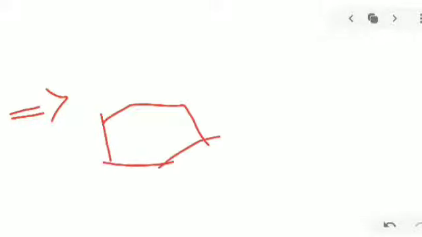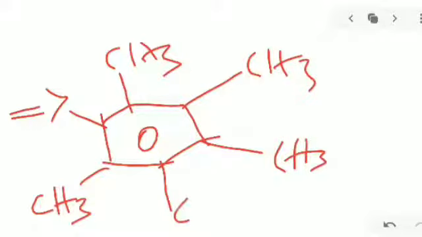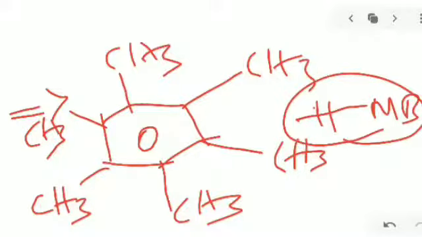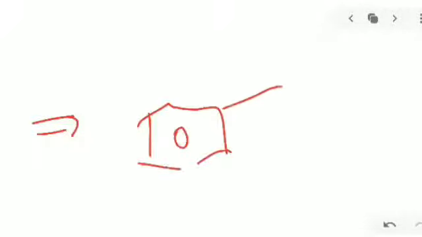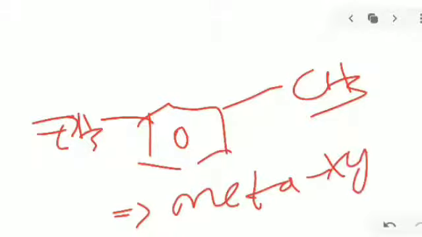And next, if the benzene ring has 6 methyl groups, CH3, it is hexamethyl benzene. Okay, hexamethyl benzene, very important. Next, benzene ring with 2 methyl groups, this is metaxylene. This is a xylene formula.